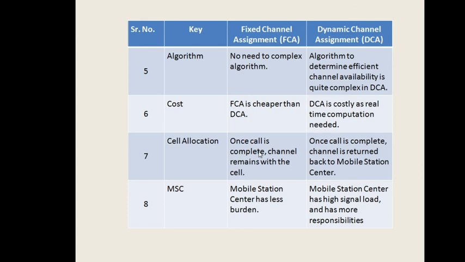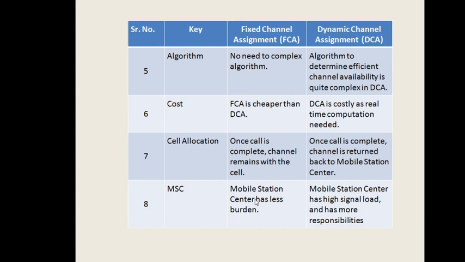Then cell allocation. In FCA, once the call is completed, the channel remains in the cell, and no borrowing assignment strategy is implemented. In DCA, once the call is completed, the channel is returned back to the mobile switching center. So the channels are not permanently available in the cell; they are returned to the MSC or to the resource of the neighboring cell.